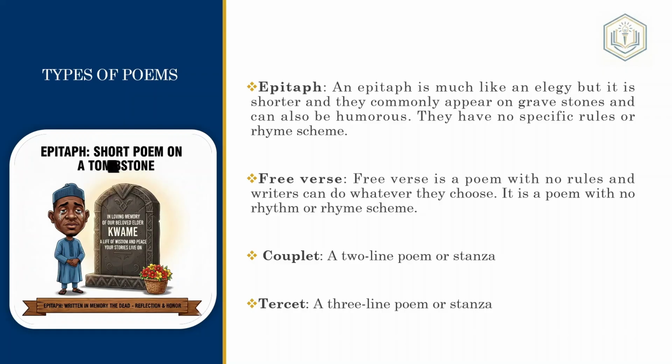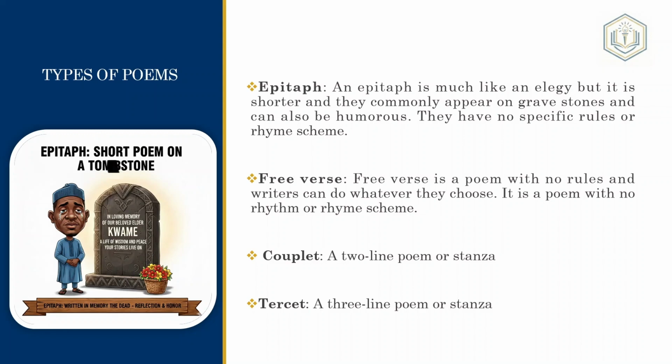So moving on, epitaph. An epitaph is much like an elegy, but it is shorter, and they commonly appear on gravestones and can also be humorous. They have no specific rules or rhyme scheme. If you look at the gravestone, it says, in loving memory of our beloved elder Kwame, a life of wisdom and peace. Your stories live on. That doesn't make sense, but that's what ChatGPT thinks an epitaph is. So an epitaph is like an elegy. We explained before what an elegy is. It's shorter, and they usually appear on gravestones, and they can be funny.